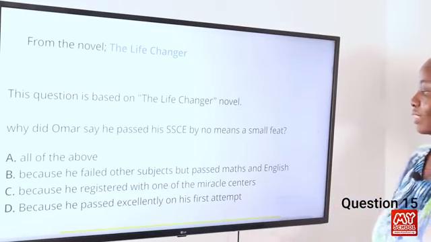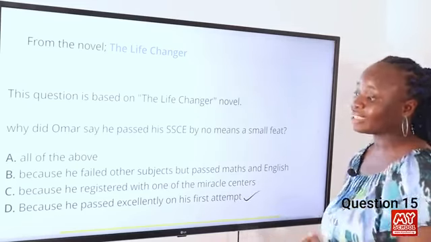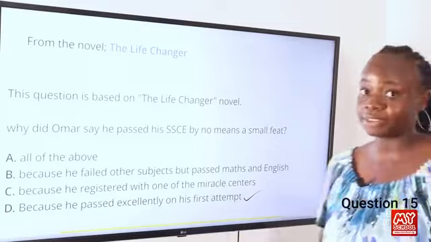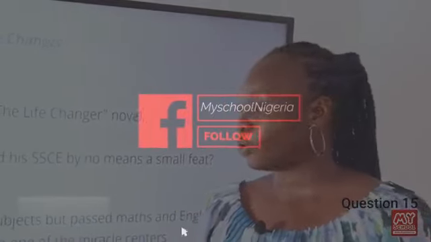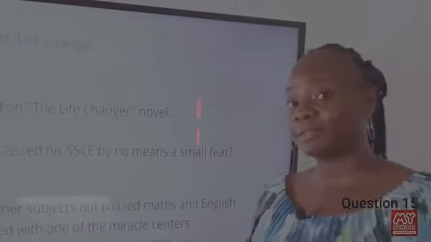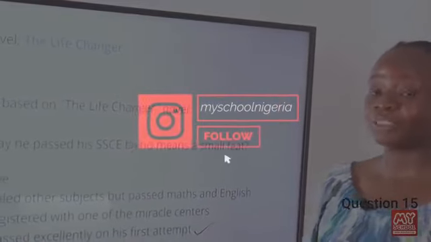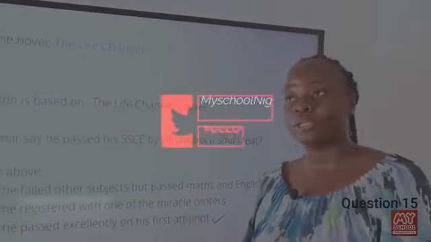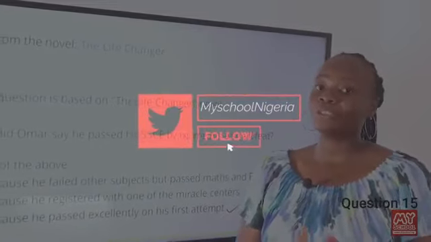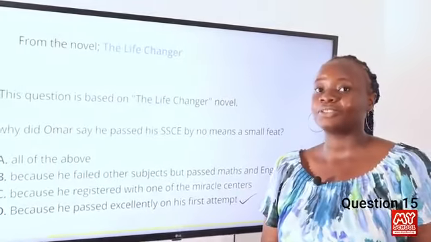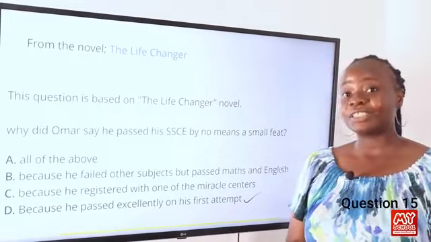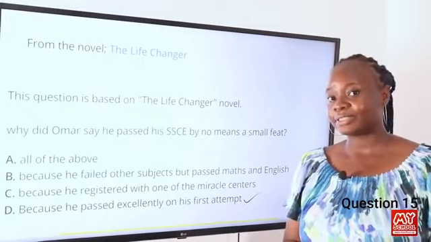So the correct answer to this is D. This can be found on page 8 of the novel, when he was bragging to his sister Tima about how he passed excellently on his first attempt, even when other students went to miracle centers and still failed their examinations. So the answer is D.